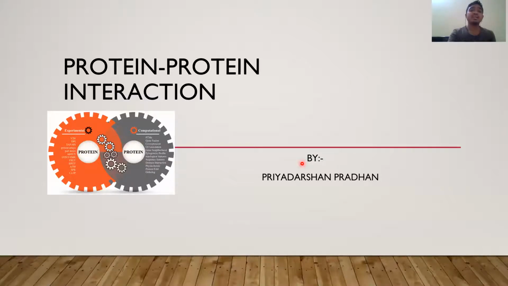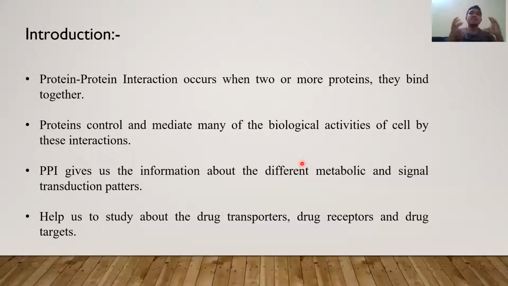What is basically a protein-protein interaction? Protein-protein interaction is when two or more proteins bind together and give signals to carry out certain biological activities by the cell. This also gives us ideas about different metabolic and signaling transduction pathways. Like if my body wants to secrete glucose, how will it secrete? Something should come and tell the cell, okay, you have to secrete glucose because the body needs it. How will it happen? This will happen through protein-protein interaction.